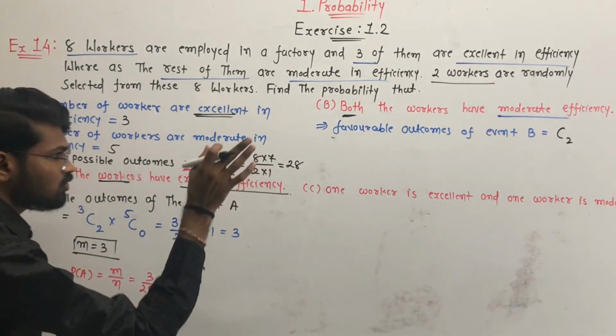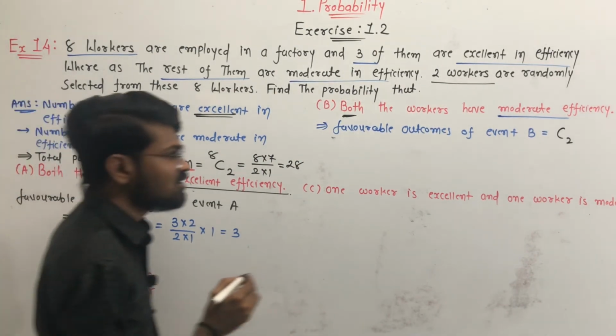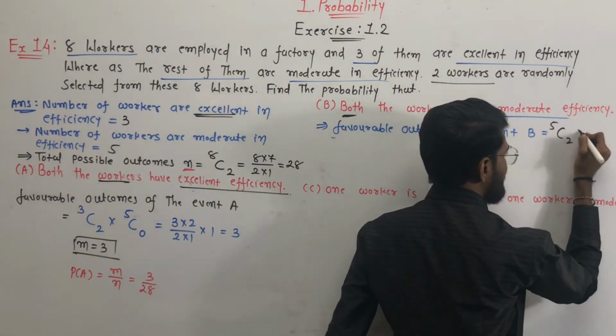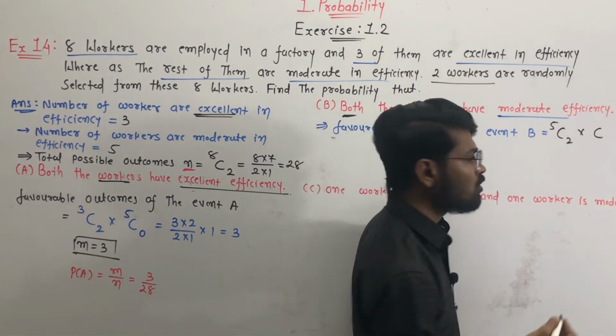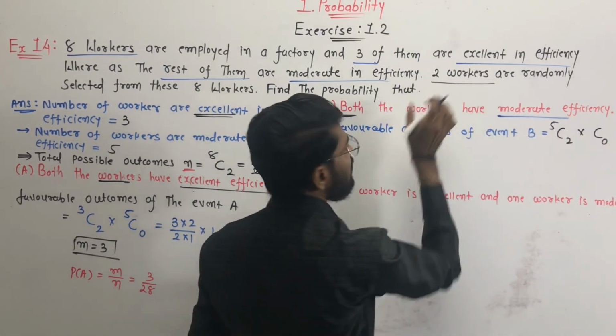So we have to select 2 workers out of these 5 workers, so 5C2. Now do we have to select any more workers? No. Why? Because we have to select only 2 workers.